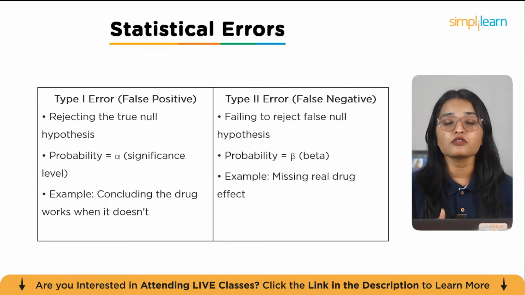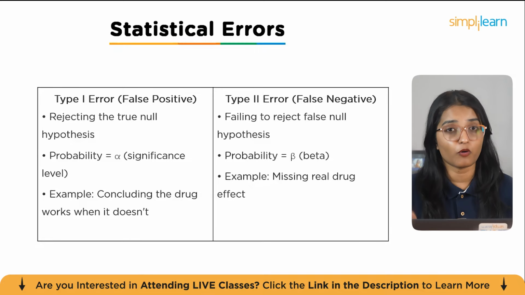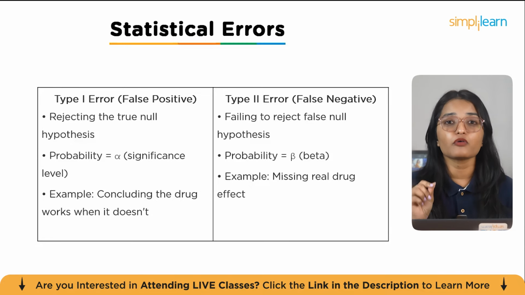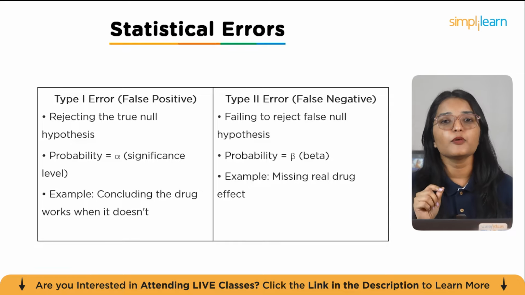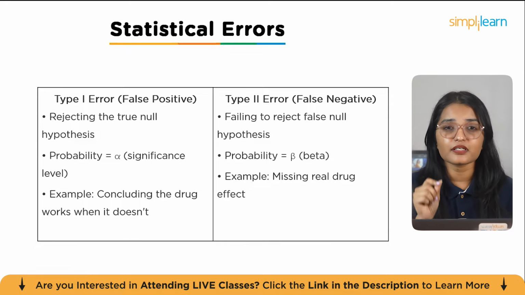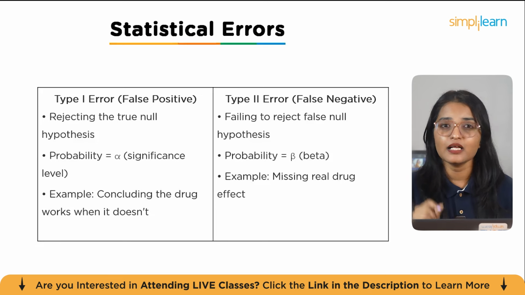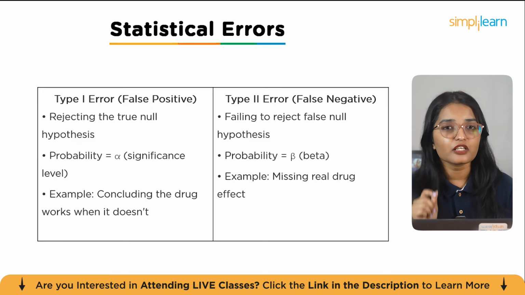Let's talk about statistical errors, specifically type 1 and type 2 errors. Type 1 error, also called a false positive, occurs when we reject a true null hypothesis. In other words, we wrongly conclude there's an effect when there actually isn't. The probability of making this error is equal to the significance level alpha. For example, concluding a drug works when it actually doesn't.